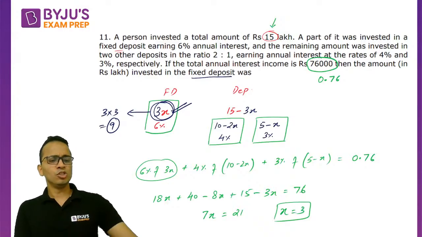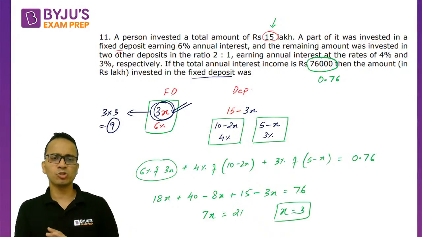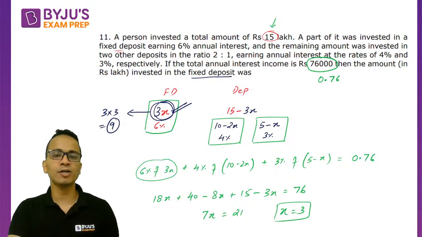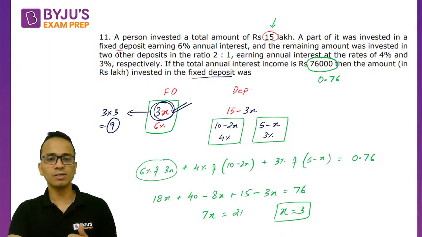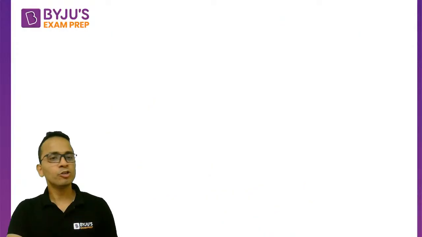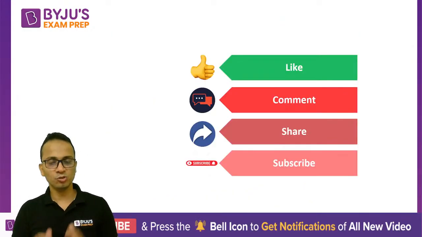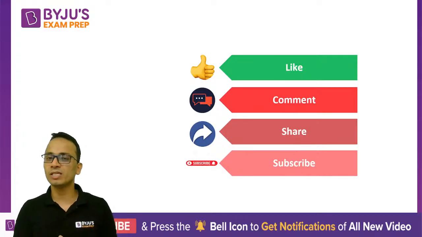All right friends, we will stop here for the day. We have finished the first part of CAT 2019 slot number 1 of the QA section. The remaining questions will be covered in the next two parts. Till then, practice all these questions once again and look at the next set of questions.